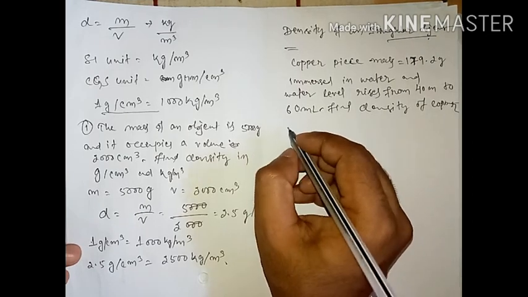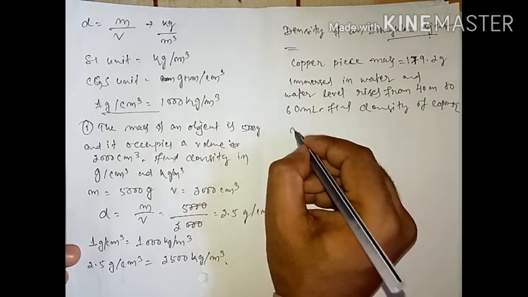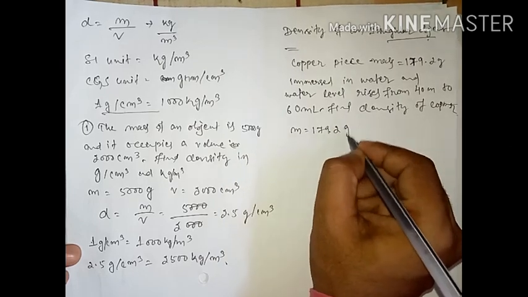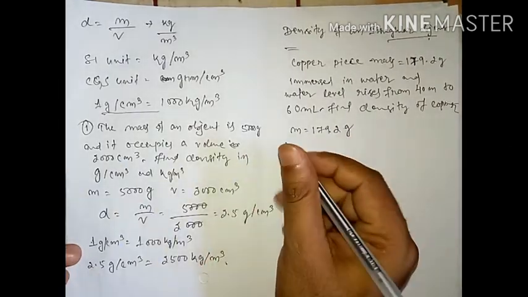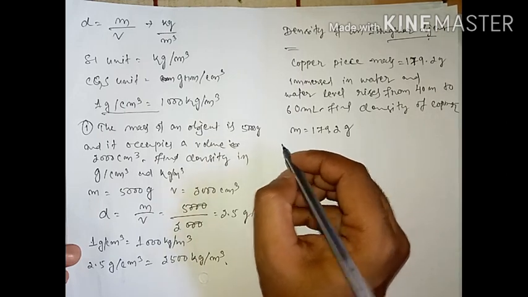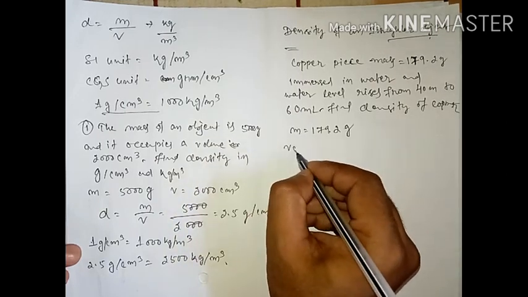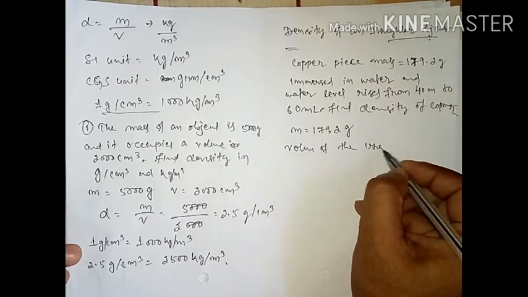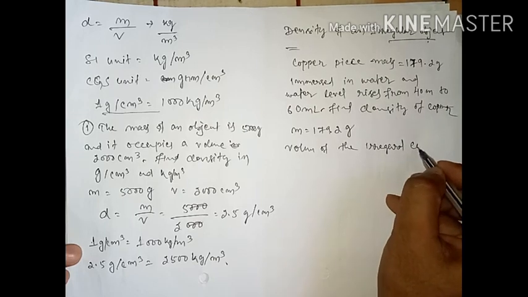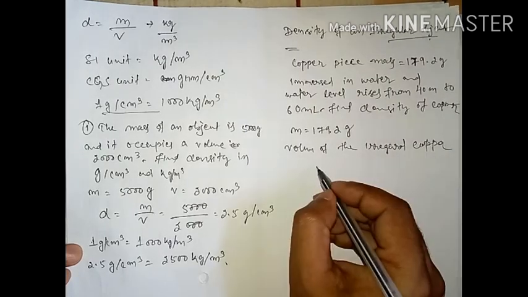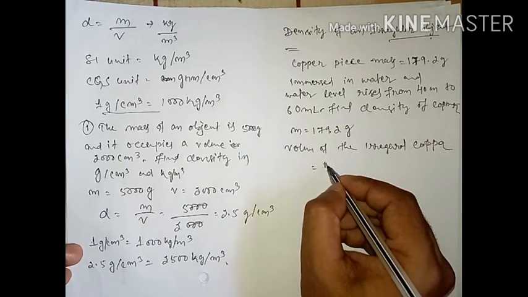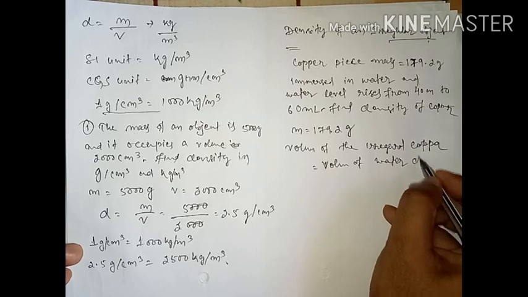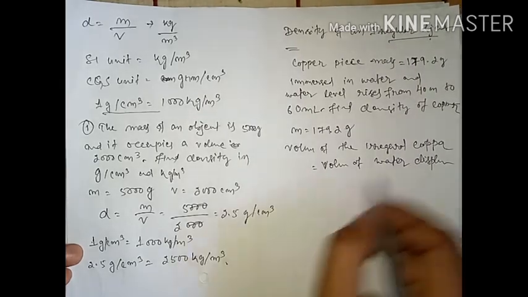So here, students, we already know the mass equals 179.2 gram. And how can we find out the volume? The volume of the irregular copper object equals the volume of water displaced.